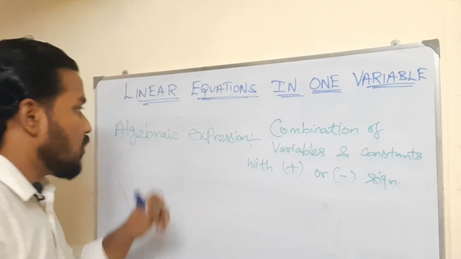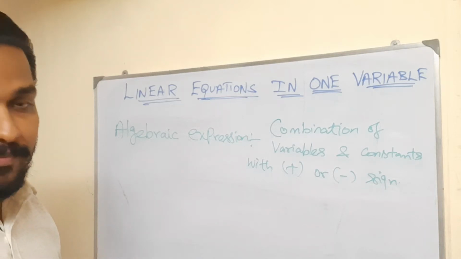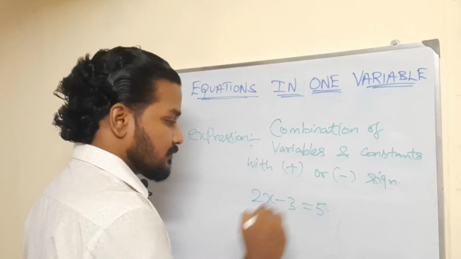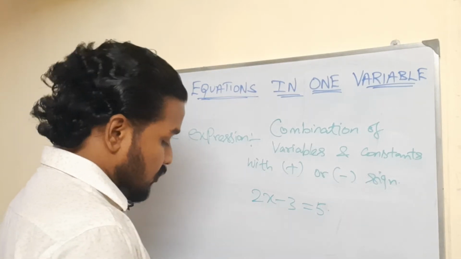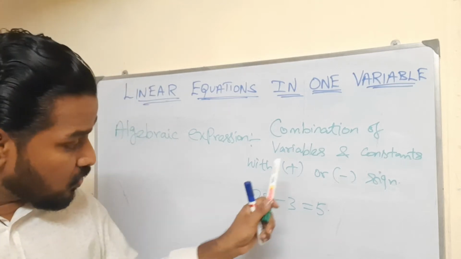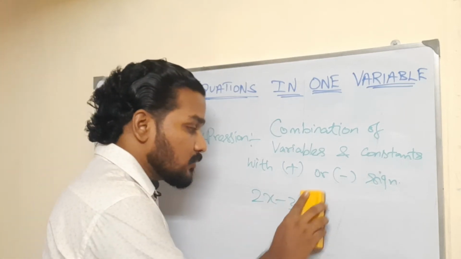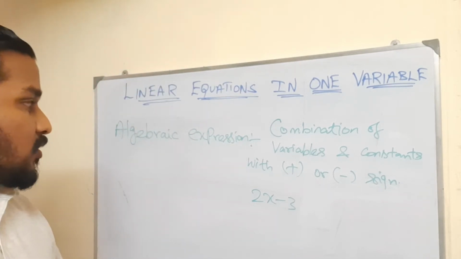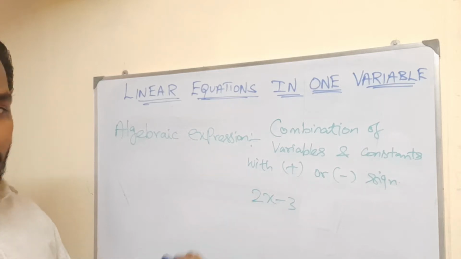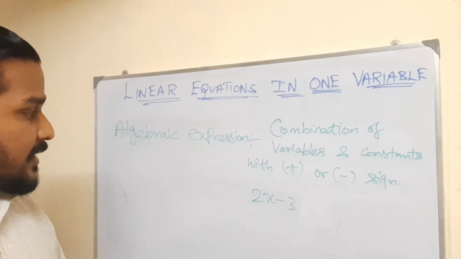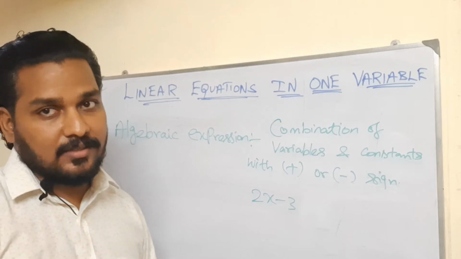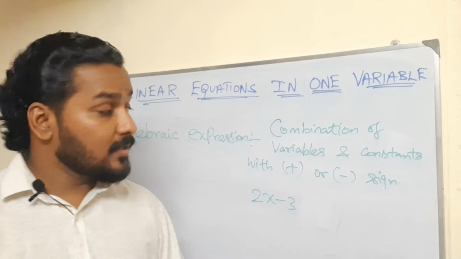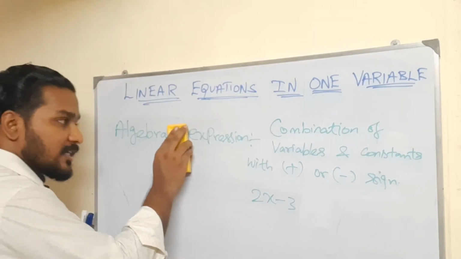Same example, 2x minus 3 is equal to 5. Here you should remember this whole thing is not an algebraic expression. 2x minus 3 alone is the algebraic expression, a combination of variable and constant with plus or minus sign. Plus and minus are the operations which play a very important role.